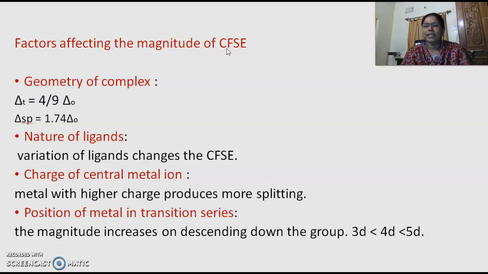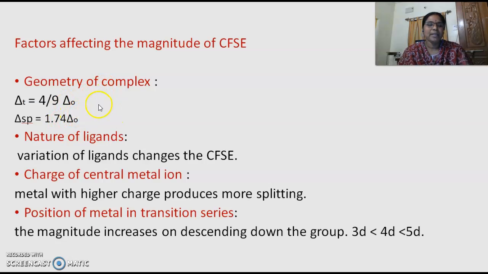This can be calculated for each and every type of complex, whether it might be tetrahedral, square planar, or octahedral. CFSE can be calculated for each and every type of geometry. For example, for tetrahedral it has 4.9, for square planar it has 1.7.